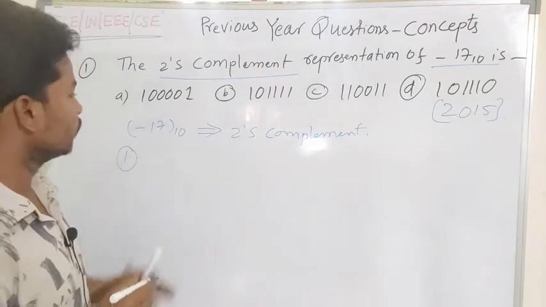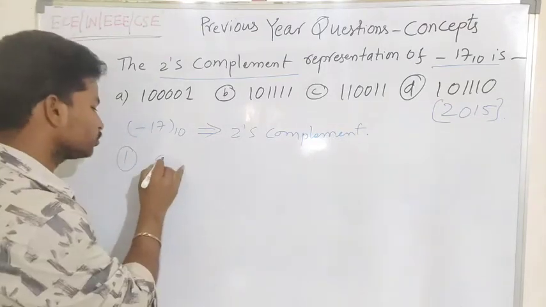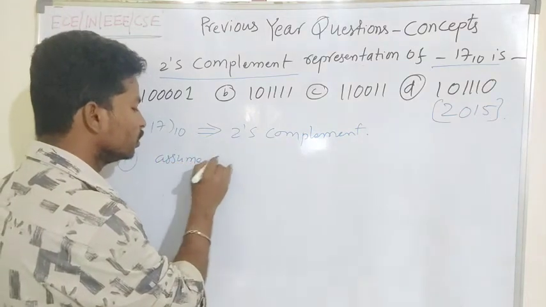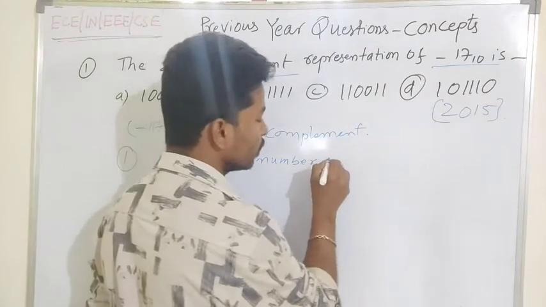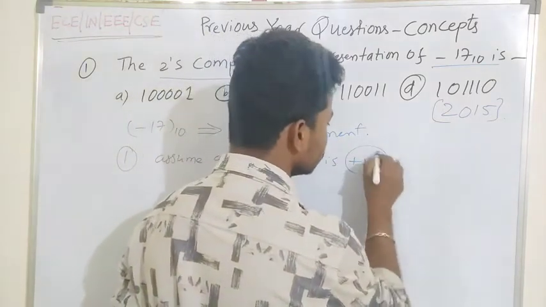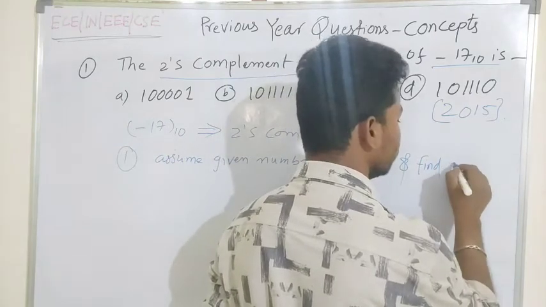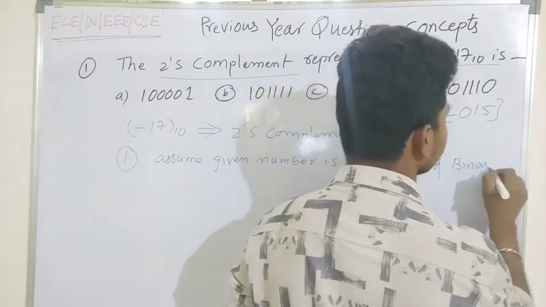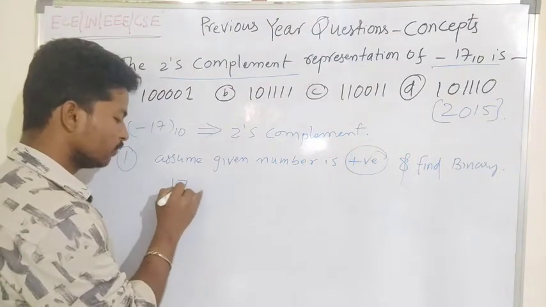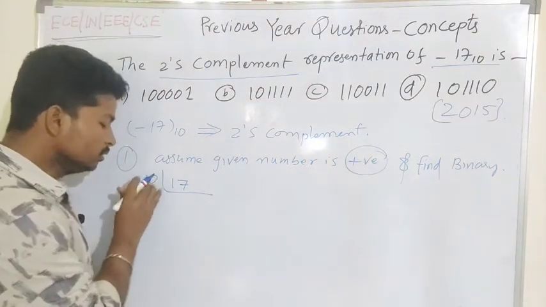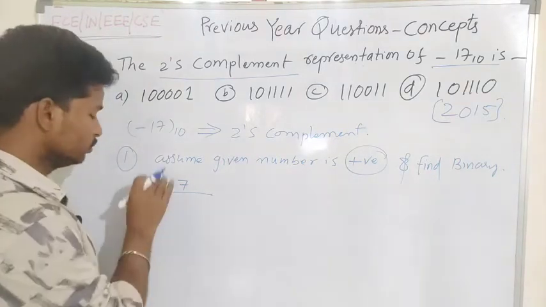For the given question, we have to assume the given number is positive, and find its binary equivalent. Find the binary equivalent of the number 17. For that we have to use the double method. So I have to convert the given number into a binary number.